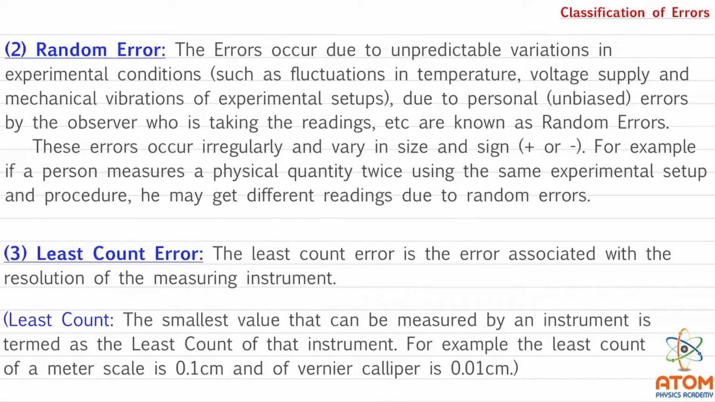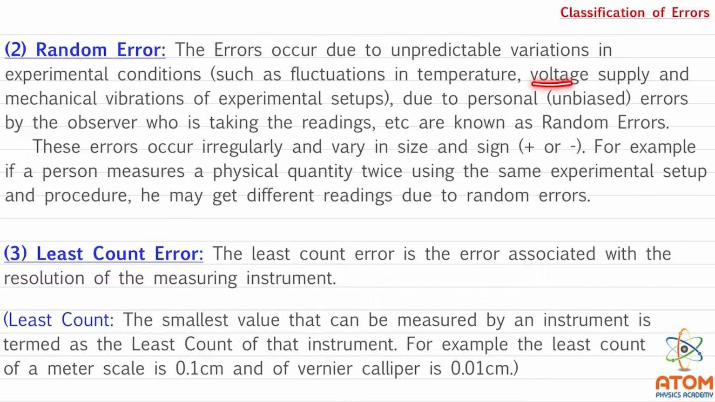Now second, random error. The error due to unpredictable variation in the experimental conditions, such as fluctuation in temperature during the experiment, fluctuation in the voltage supply, and mechanical vibrations of the experimental setup. See, these are all unpredictable things. If suddenly the temperature varies where the experiment is taking place, that is unpredictable, but it will affect the readings.